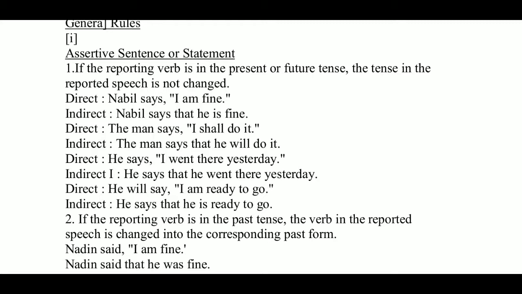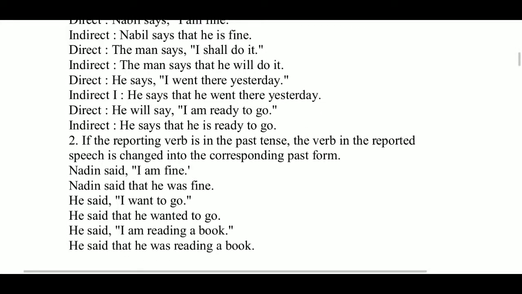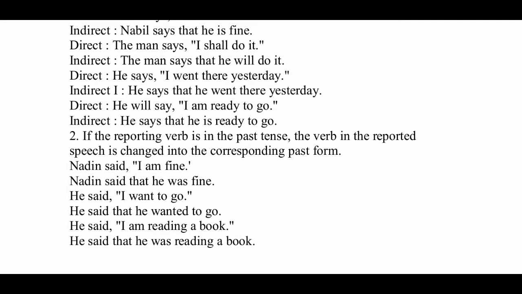The man says that he will do it. He says, "I went there yesterday." He says that he went there yesterday. He will say, "I am ready to go." He says that he is ready to go.